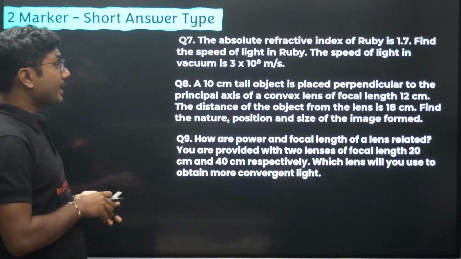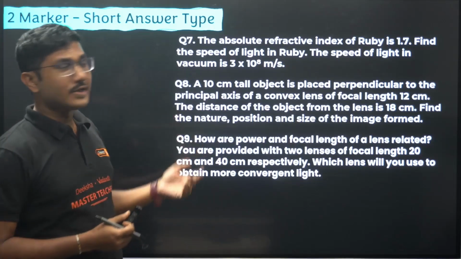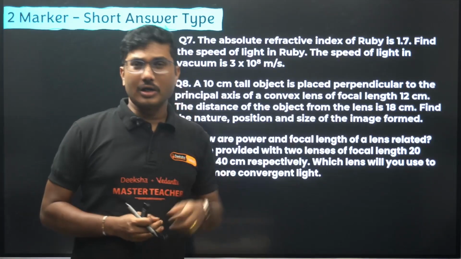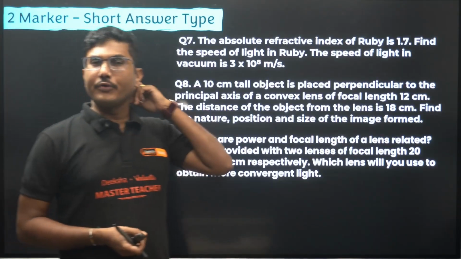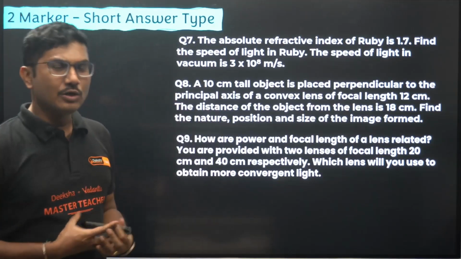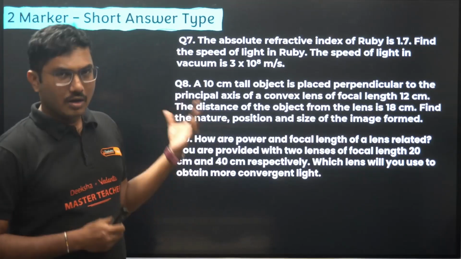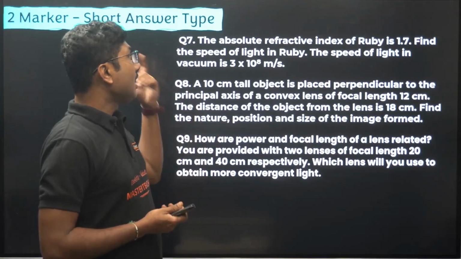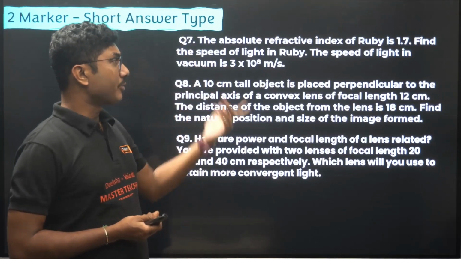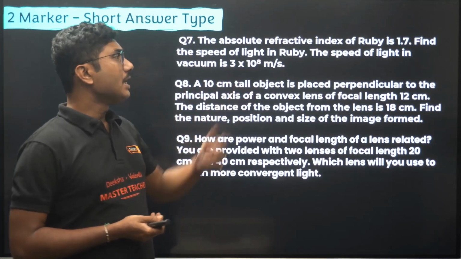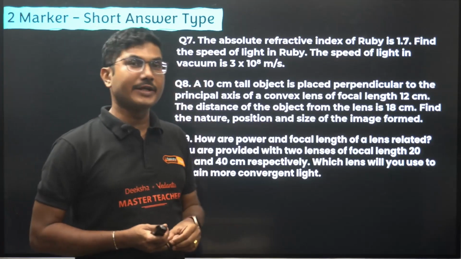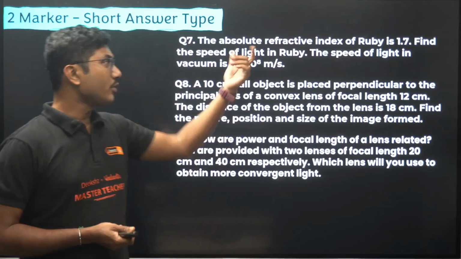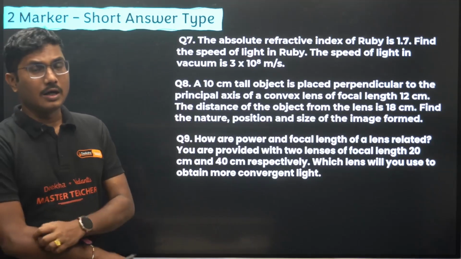Now short answer type 2 marker questions, which are very common. Small numerical type questions and small thinking type questions generally come. There is generally no direct question from this 2 marker section. The absolute refractive index of ruby is 1.7. Find the speed of light in ruby. The speed of light in vacuum is given, so speed of light in vacuum divided by speed of light in ruby is the refractive index. So you have to calculate it using the equation.